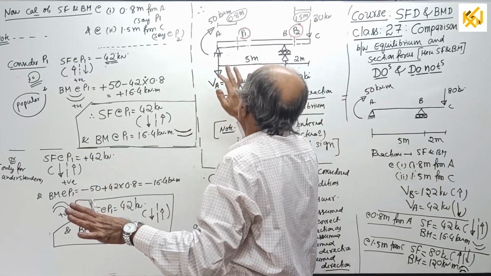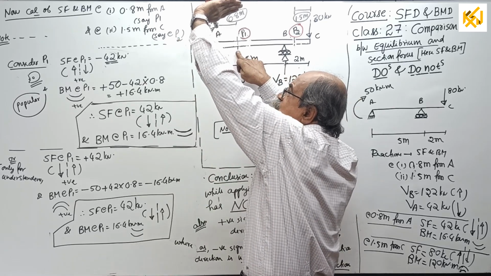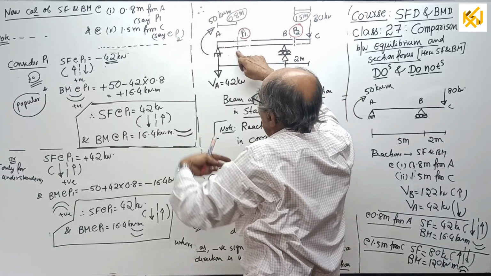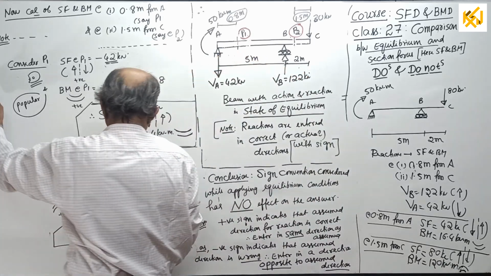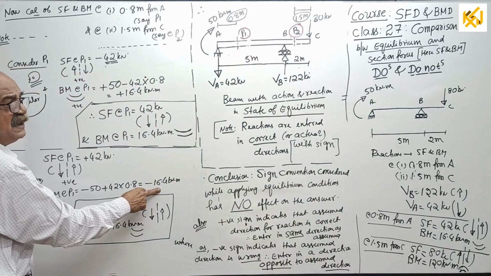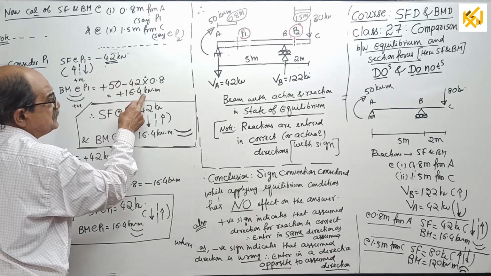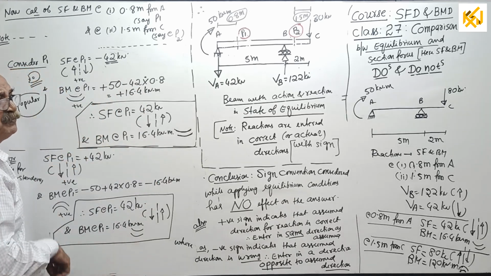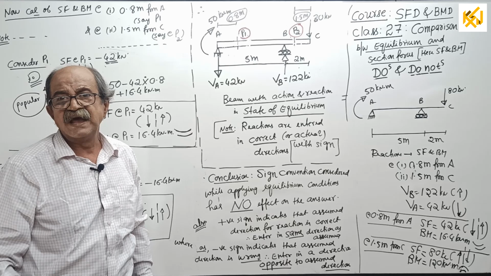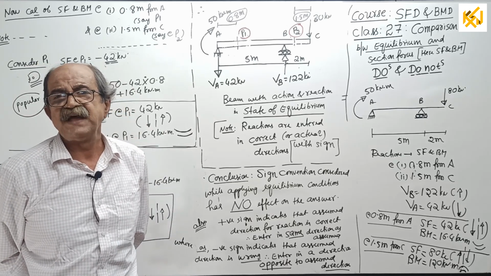Next time you want to consider, if I take hogging positive, 50 is sagging, so minus 50, this is hogging. Plus 42 into 0.8. That will come minus 16.4. Last time when you took sagging positive, you got plus 16.4. When you took hogging positive, you got minus 16.4. That means sign convention has effect on the answer when you find section forces.